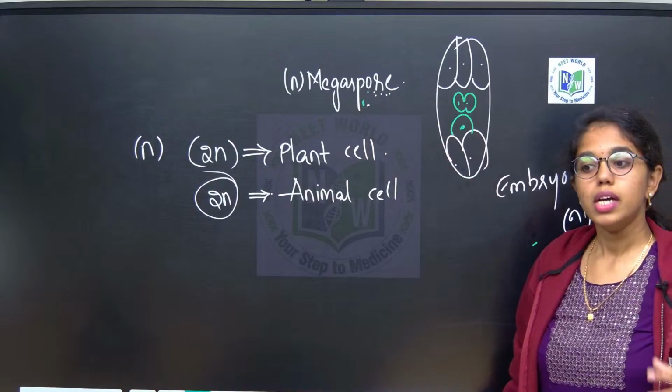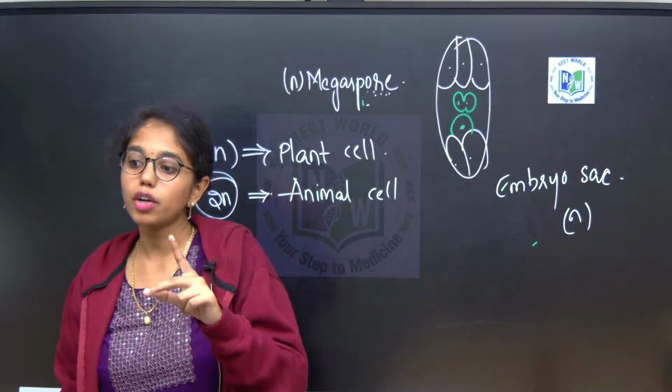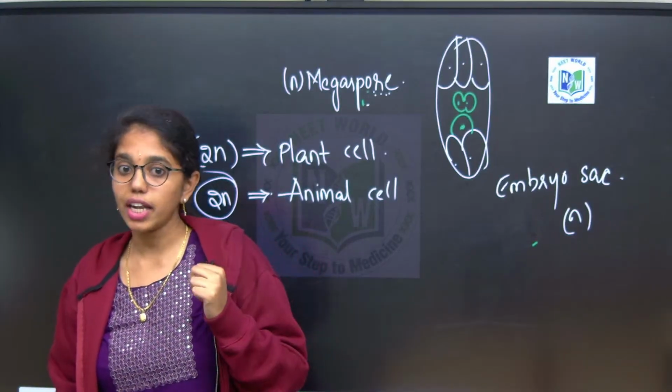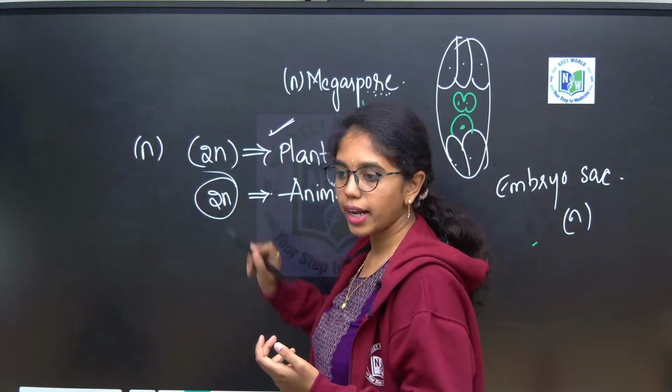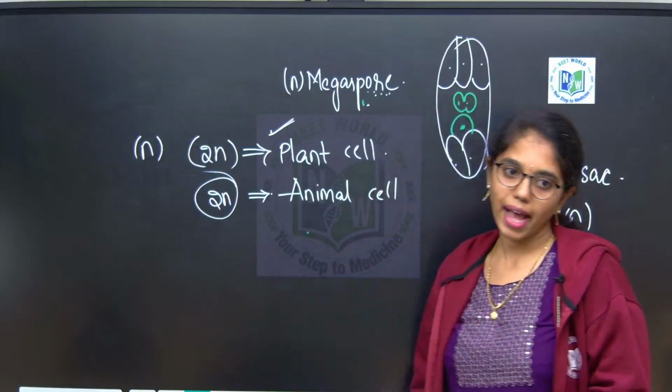Haploid megaspore. Same in the case of microspore also, no? Haploid microspore will undergo 1 mitotic division, will form a vegetative cell and generative cell in the pollen grain. Fine. So mitosis can happen both in the haploid and diploid cells. Statement accepted, but only in the diploid cells of animal cells. Fine.